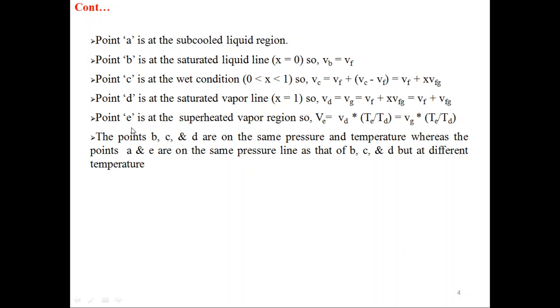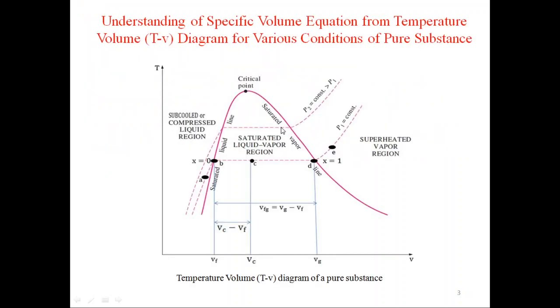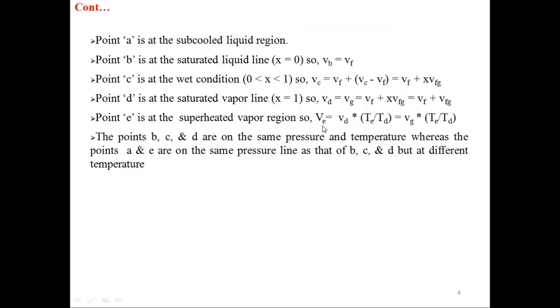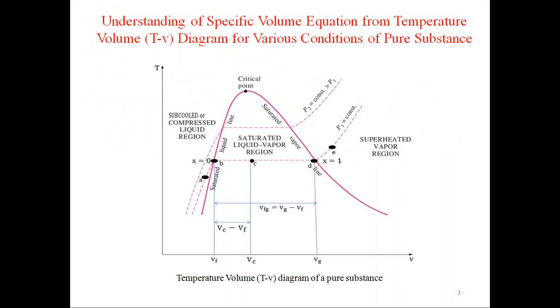Point E is at the superheated vapor region. You can see point E is at the superheated vapor region. So VE is equal to VD into TE divided by TD, where VD is equal to Vg. So the final formula becomes Vg into TE by TD, where TE is the superheated temperature and TD is the saturation temperature.